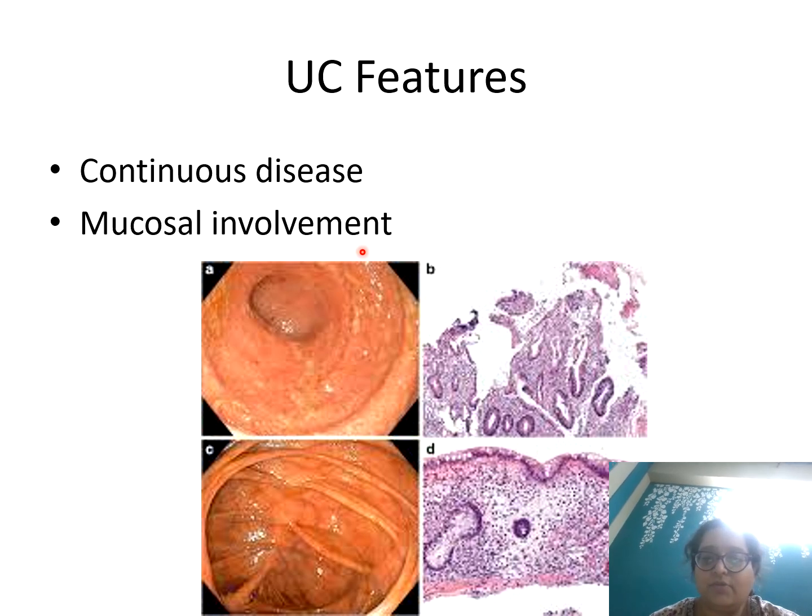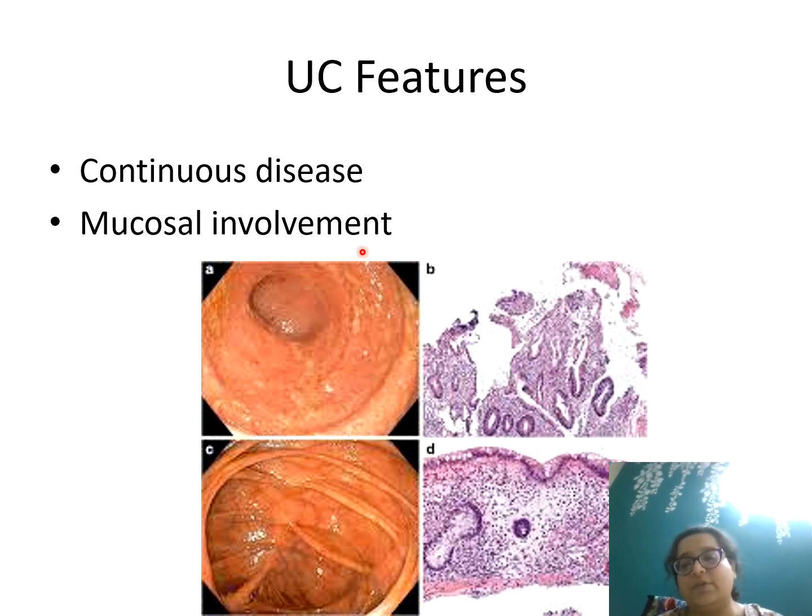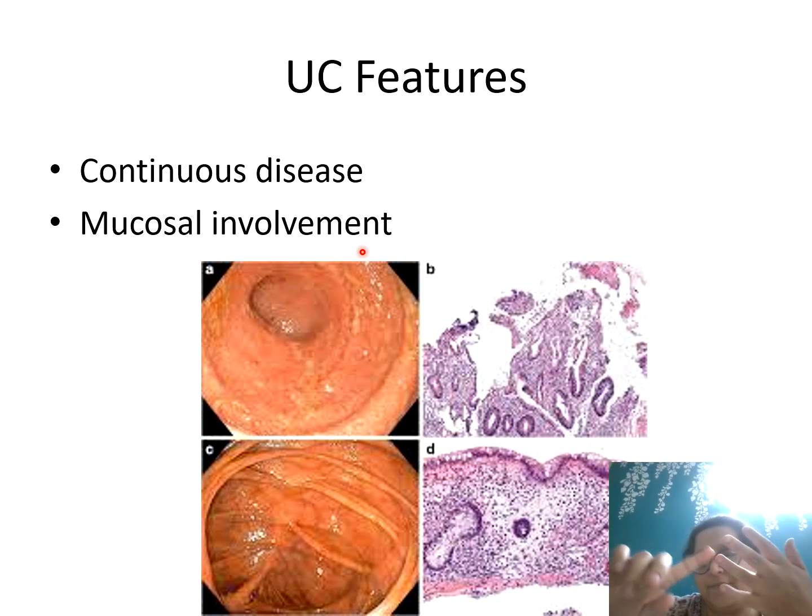So okay, today I will just start with what I've shown you. See the basic features of any IBD. Most Crohn's I will show you later, but UC I've shown you. Cryptitis, crypt abscess, basal plasmacytosis. Then you might get regenerative features, atypia, etc. That is separate.